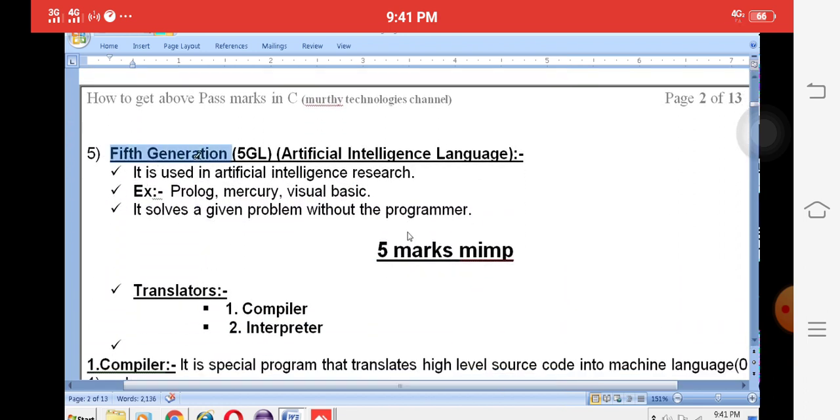Again we are entering the fifth generation. The fifth generation is called artificial intelligence, AI. It is used for research.